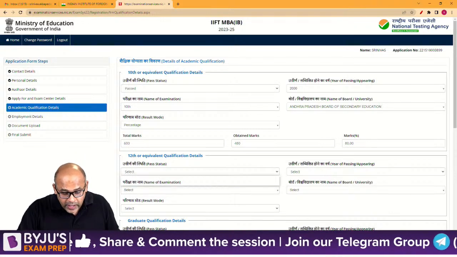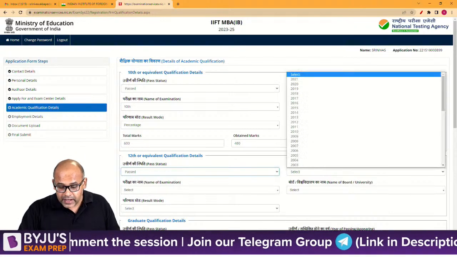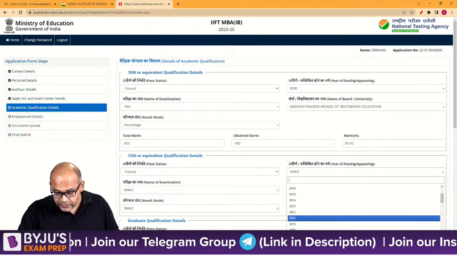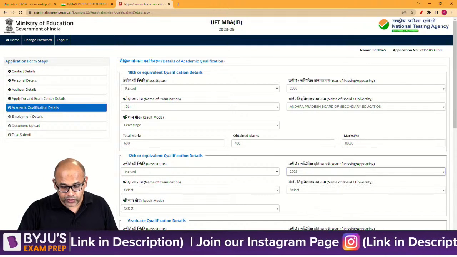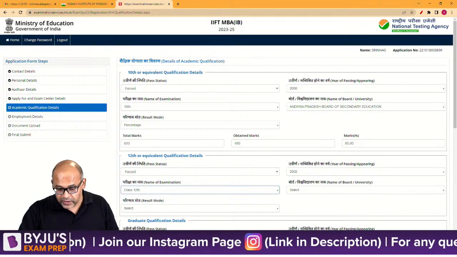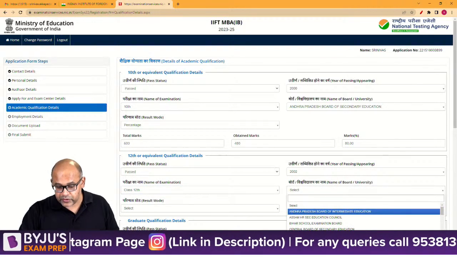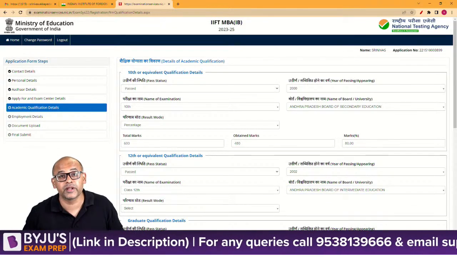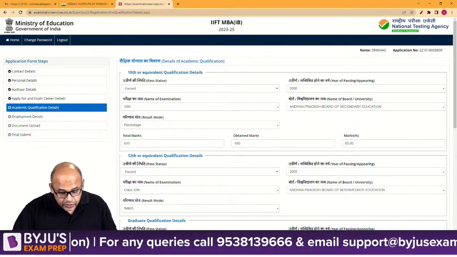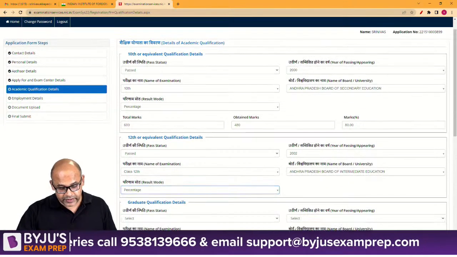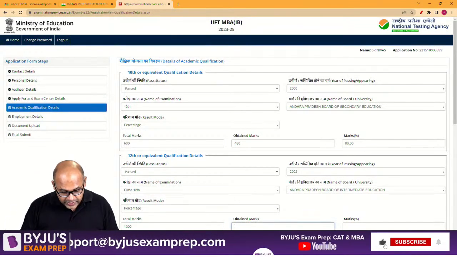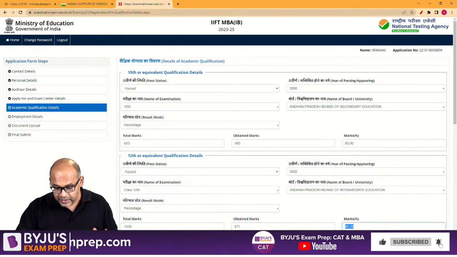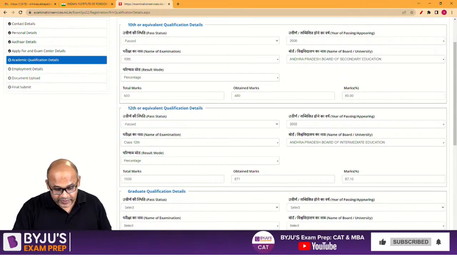Okay, then you have 12th or equivalent passed. When did I pass 12th? So 10th and 2. Name of the examination was class 12th, and board or university, still it was called Andhra Pradesh State Board. By then Andhra Pradesh bifurcation didn't happen. So the result was again a percentage. But 12th isn't also that great comparatively, so it was out of 1000. I got about 871. I remember this actually specifically for some reason.